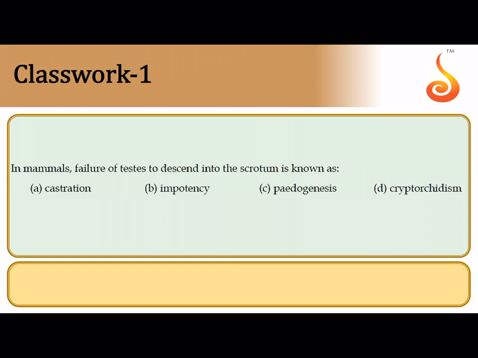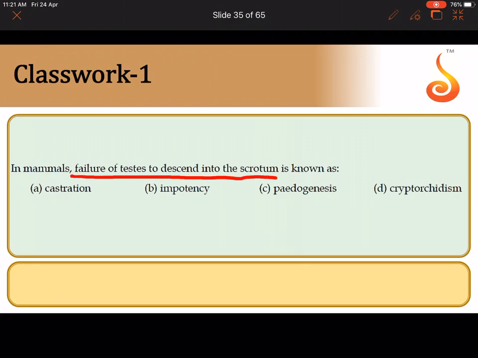In human reproduction, the first question says failure of testis to descend in the scrotum. I hope you all are aware that the testis is suspended in the scrotum so that the temperature is maintained about 2 to 2.5 degrees lesser than the body temperature, so that normal spermatogenesis can happen. If it fails to happen, it causes a birth defect which is referred to as cryptorchidism. Undescended testis or cryptorchidism, which can be surgically corrected, is the correct answer to this question.